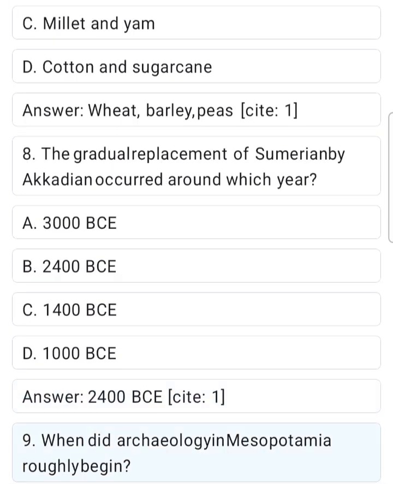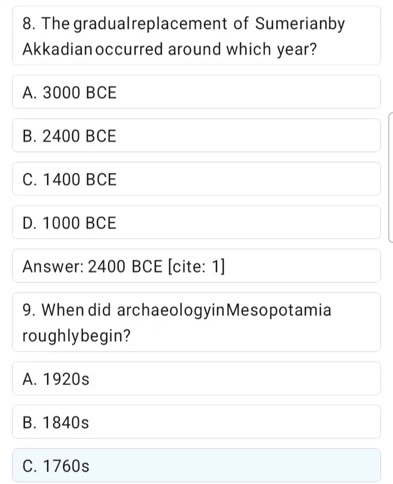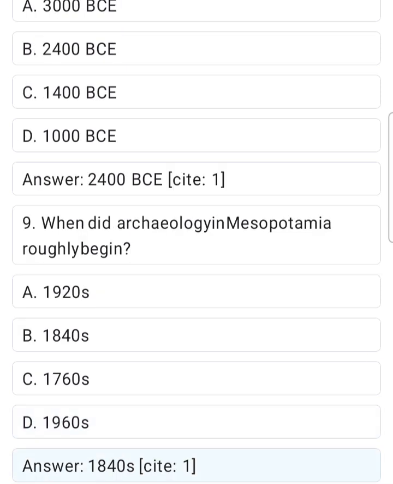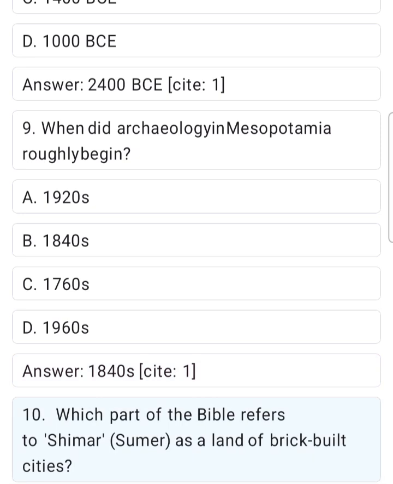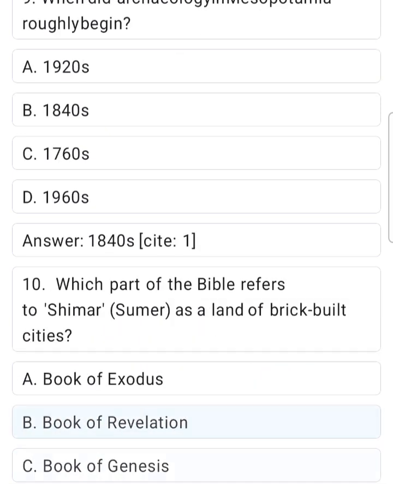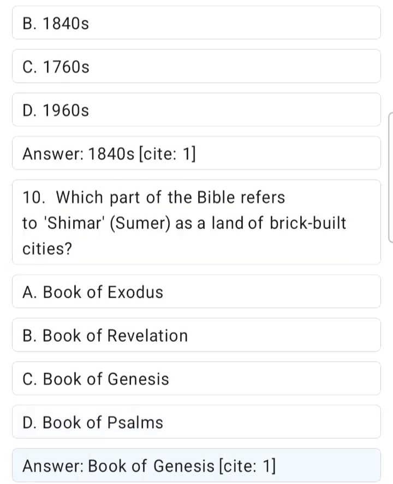9. When did archaeology in Mesopotamia roughly begin? A. 1920s. B. 1840s. C. 1760s. D. 1960s. Answer. 1840s, Site 1. 10. Which part of the Bible refers to Shemer, Sumer, as a land of brick-built cities? A. Book of Exodus. B. Book of Revelation. C. Book of Genesis. D. Book of Psalms. Answer. Book of Genesis, Site 1.